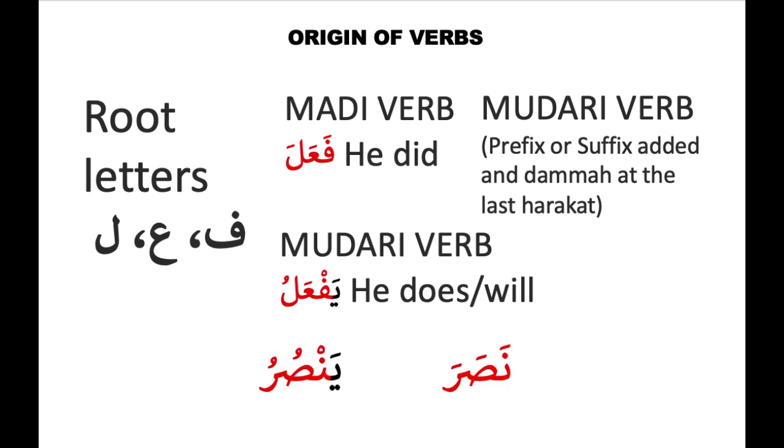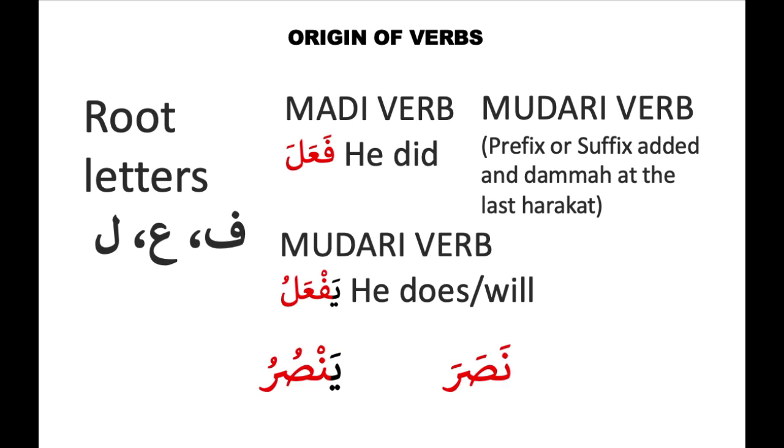Let's look at the origin of verbs. Root letters are fa, ain, lam. And the verb which came out of fa, ain, lam is fa'ala. The meaning is he did. Yaf'alu means he does or he will. Mudari verb. So let's see how yaf'alu came out of fa'ala.